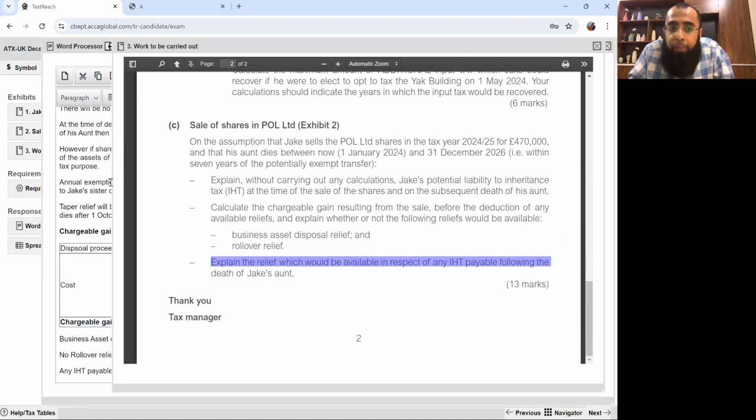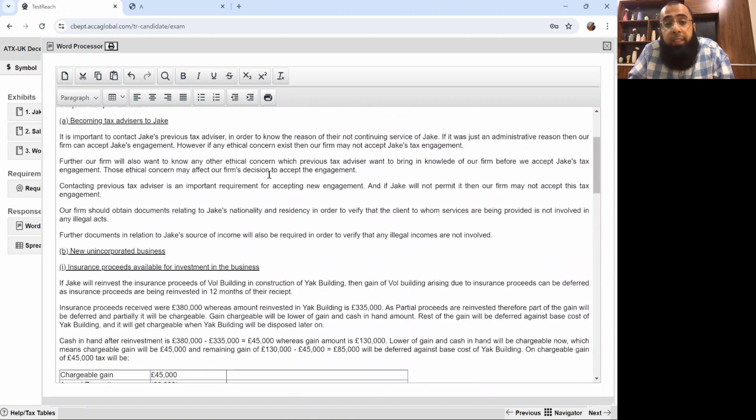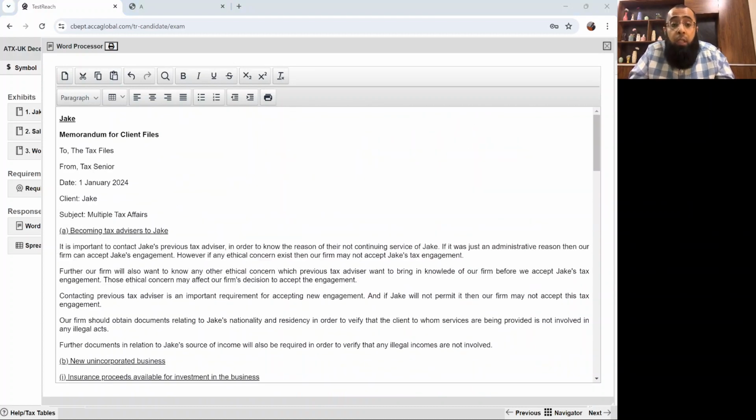So now the question is done. And if you look at it, believe me, it's an easy one. It's not difficult, like a student of advanced taxation would say that, oh, it was a difficult question. It's not like that. We just made the format for the memorandum for client files. The simple format, you need to remember it.